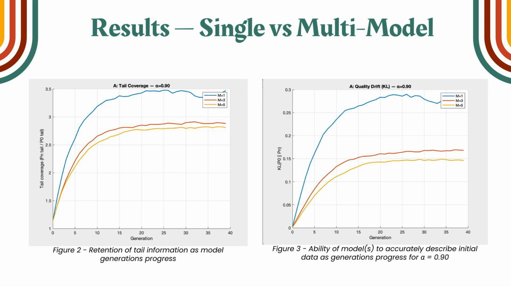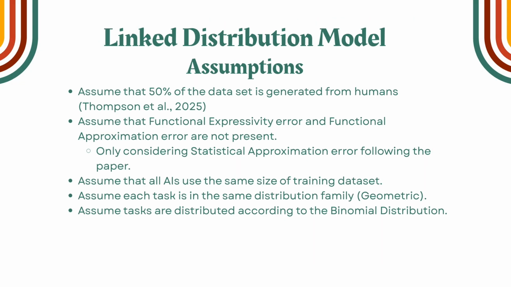A very similar thing happens with quality drift, which is the ability of the model to accurately describe the initial data. As we see again, using multiple models allows the data to be accurately retained as the number of generations increases. We will now be going over the linked distribution model.